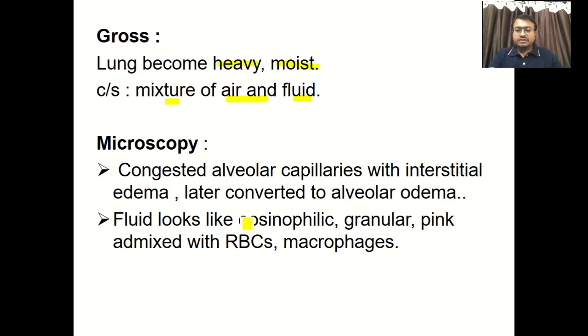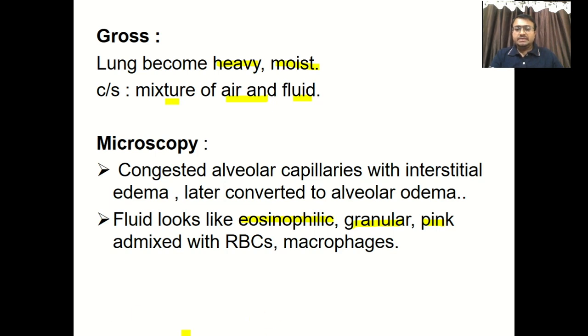Microscopically, the most important thing or constant finding of any edema is eosinophilic, granular, pink fluid. In edema, the alveoli become widened and dilated, and there is accumulation of fluid. This fluid looks eosinophilic, granular, and pink on histology. So if you have renal edema or any cardiac edema, you will see the same pathological picture.